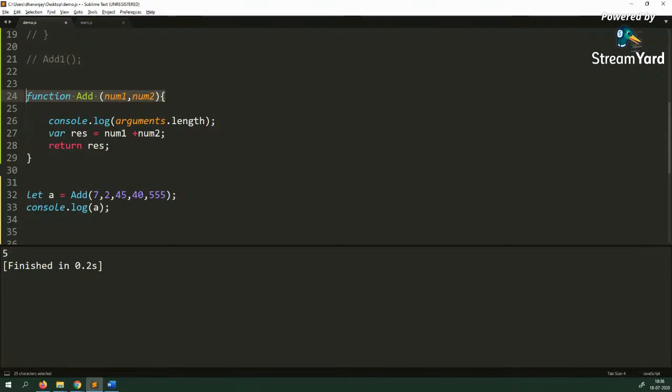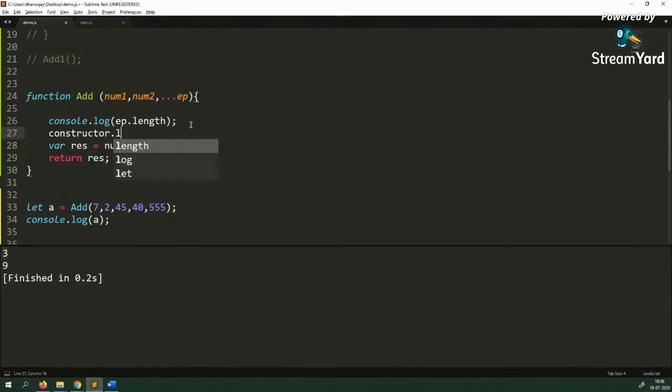It is exactly like the arguments object, but it solves the problems with the arguments object. We can pass a REST parameter as the last parameter into the function with 3 dots. Here you can give any name: rest, extra parameter, foo, whatever you want. Here I'm calling it EP, meaning extra parameter. This REST parameter contains only the extra parameters you are passing. So if you say ep.length, you'll get output 3, because you are passing only these 3 extra parameters. And this is an array, meaning you can perform array operations on it.